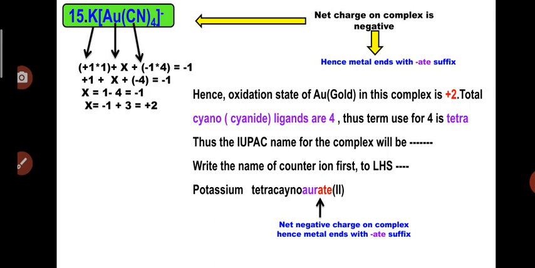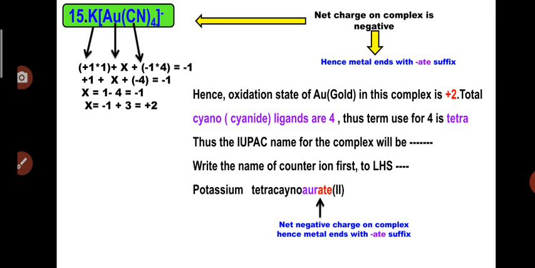So Au or gold has a plus 2 oxidation state in this complex, and you can see that the overall charge is minus 4 for negative ligands, and the Au has plus 2 charge, and this potassium has a plus 1 charge. So total positive charge is plus 3 and total negative charge is minus 4. So plus 3 minus 4 is equal to minus 1, and hence the complex is gaining a net negative charge minus 1.